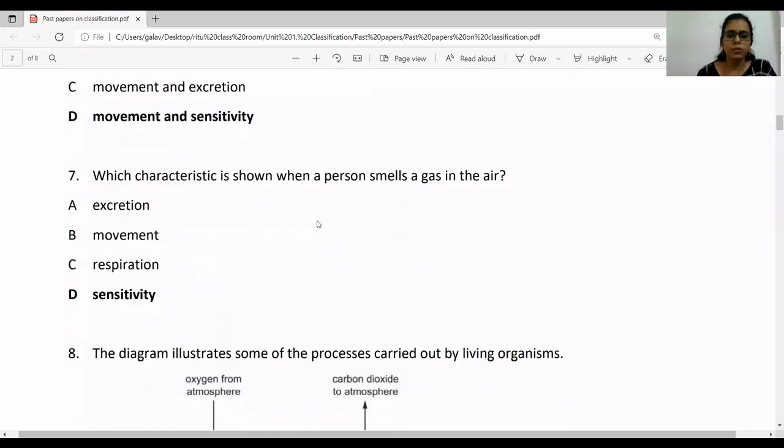Which characteristic is shown when a person smells a gas in air? So which organ do you use in your body to smell the gas? Nose. Nose is a sense organ, one of the sense organs present in our body. So sensitivity is the correct answer.